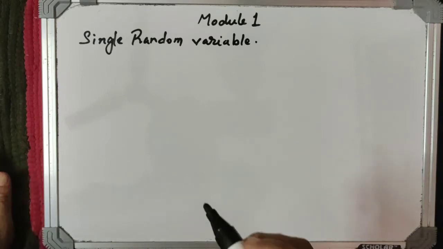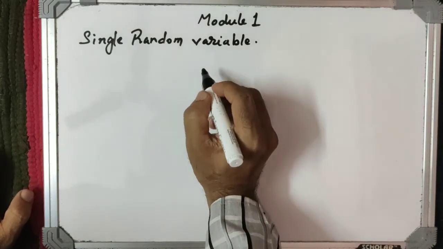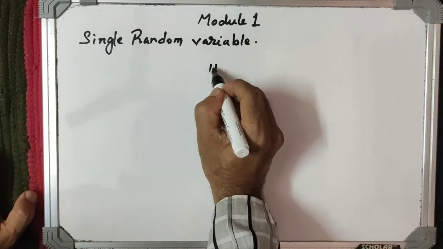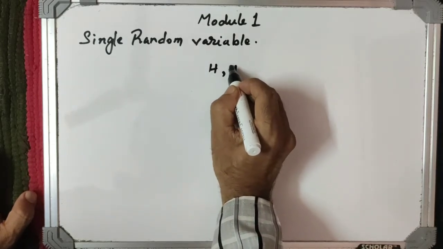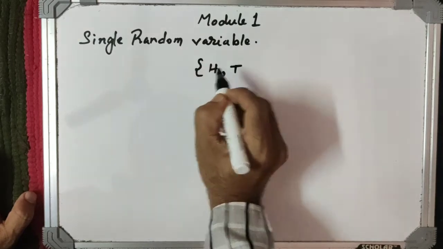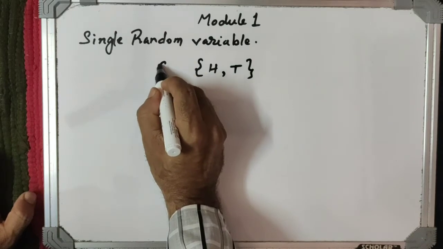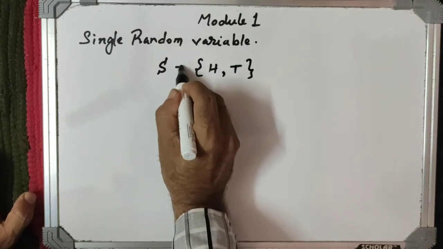So that means we cannot say exactly the outcome, but we can say the possible outcomes. For example, if you toss a coin, then the possible outcomes are head or tail. So these are the collection of possible outcomes. This collection of possible outcomes is known as the sample space.